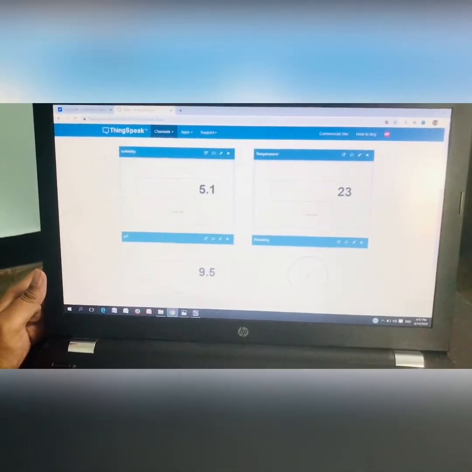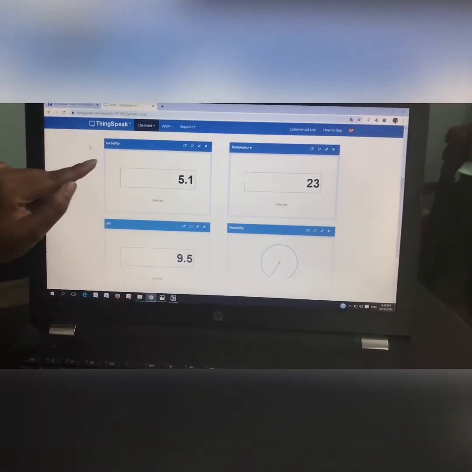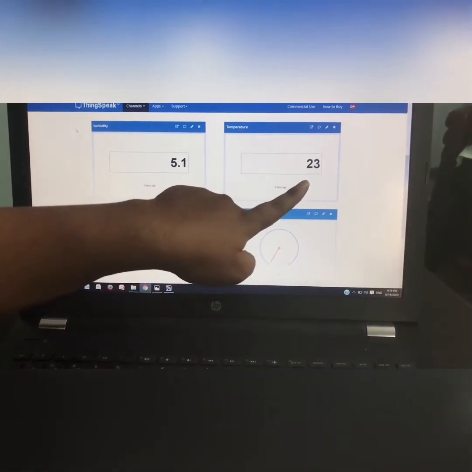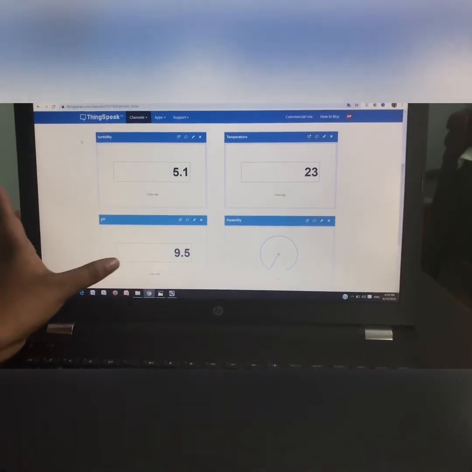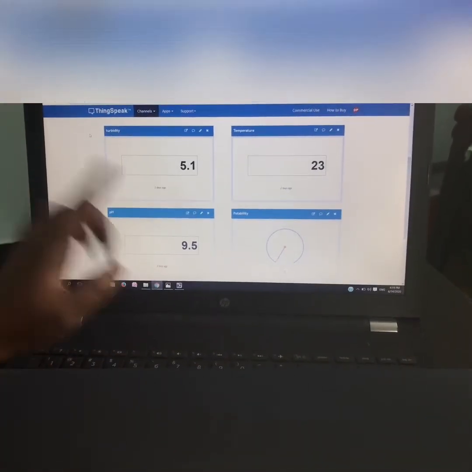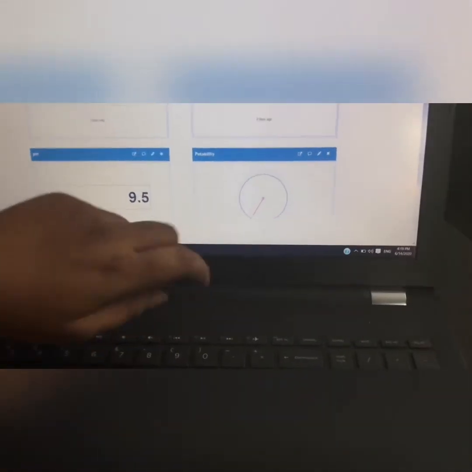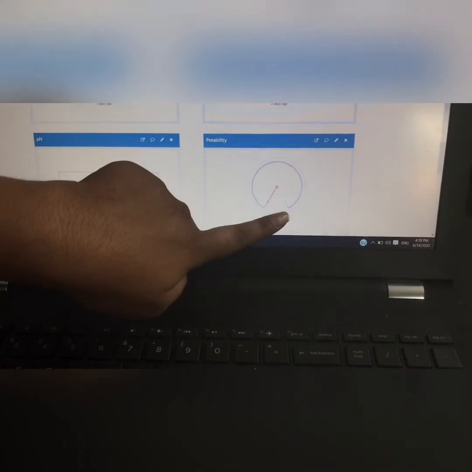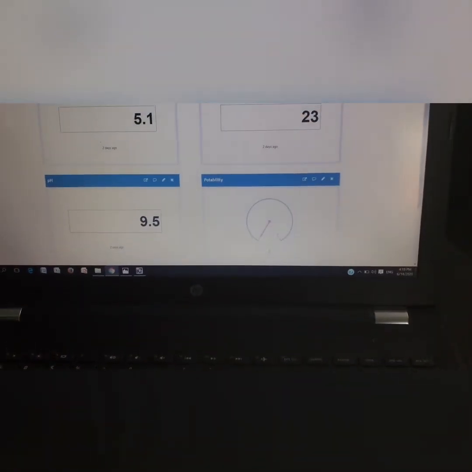We have created 4 fields. The turbidity field displays its values in terms of NTU, temperature in terms of Celsius, pH in terms of the pH range, which is 0 to 14, and this is the potability meter. Here 0 represents that water is unfit for drinking and 1 represents that the water is fit for drinking.